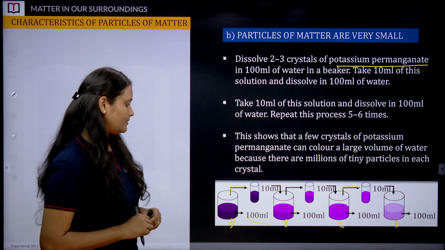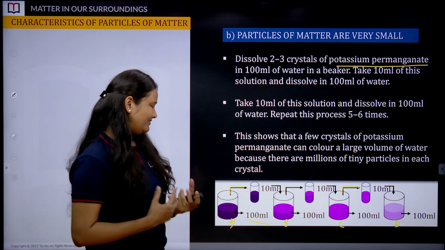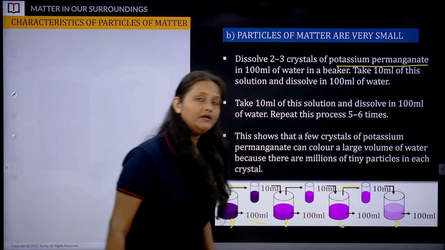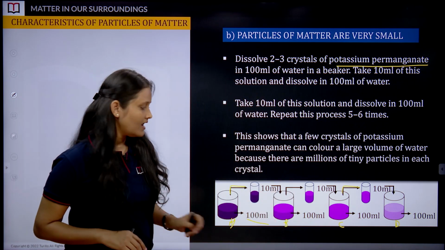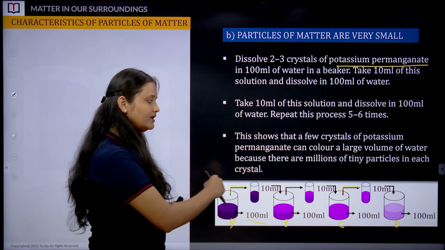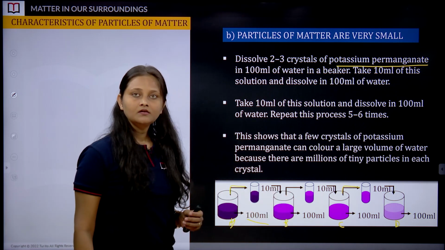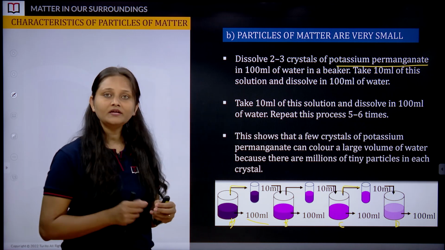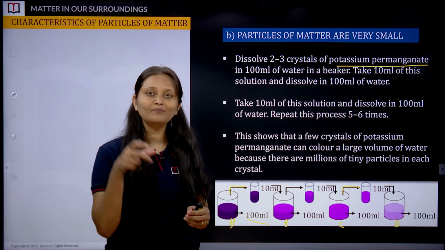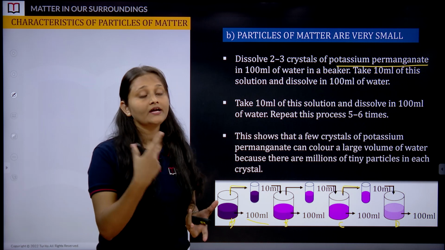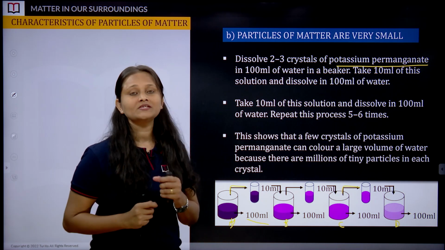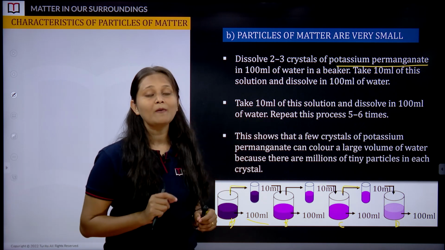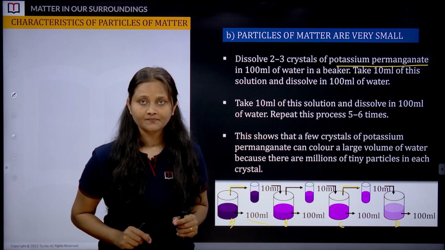What do you observe? Beaker A is quite dark, right? If I compare it with beaker B, it's quite faded, and in between the color is fading out. So this shows that no matter how many times you add water and dilute the solution, it still shows some color because of the presence of small particles of matter, potassium permanganate.